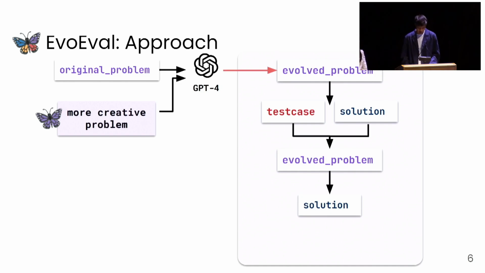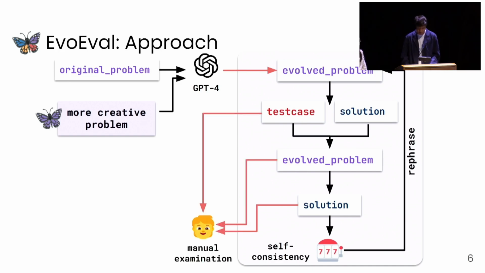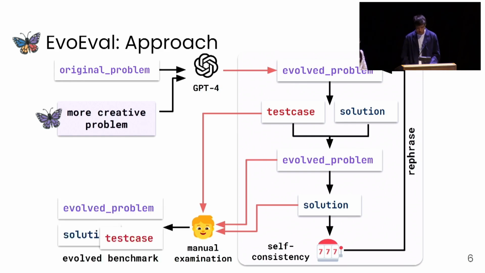We then check if the new solution on the test input will produce the same output as the previous solution. The intuition we have here is that since the refined problem should only include minimum changes, the solution output should then remain the same in the absence of any inconsistencies. So if there are any differences, we ask the large language model to further revise and fix any inconsistencies and repeat the process. If both solutions agree on the outputs, we perform a final manual inspection in order to ensure that each problem and ground truth solution is correctly implemented.